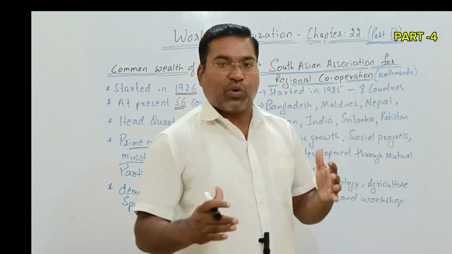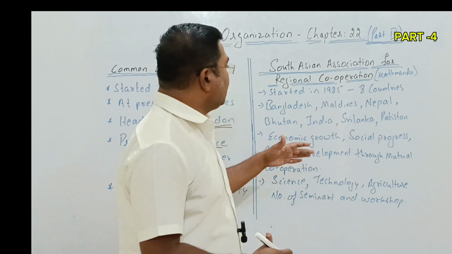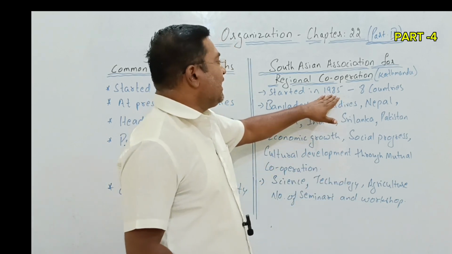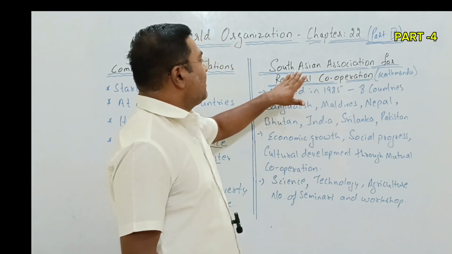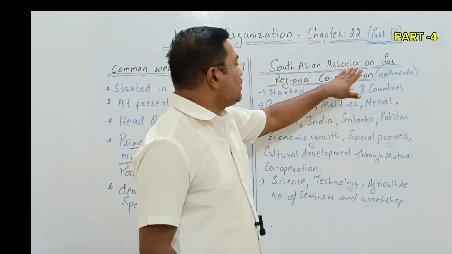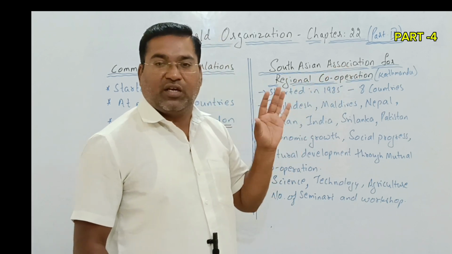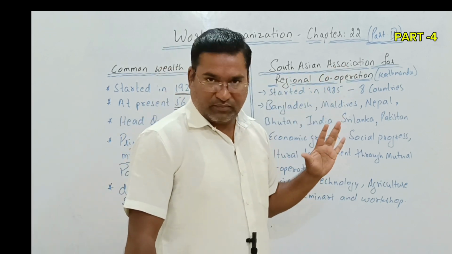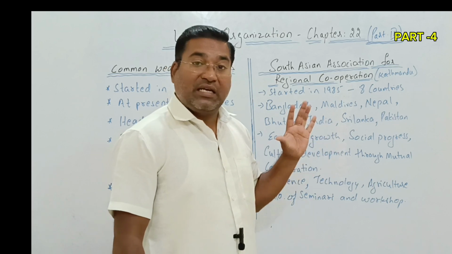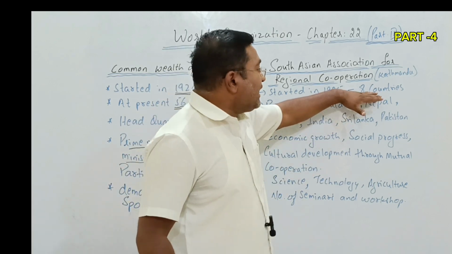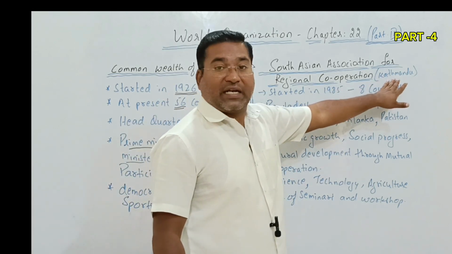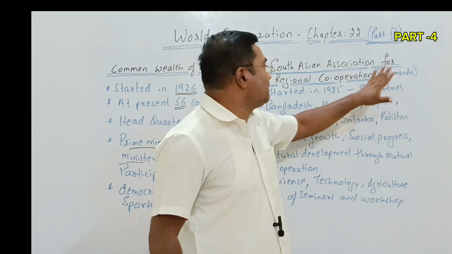In the same way, there is one more organization which came forward in 1985, called the South Asian Association for Regional Cooperation, known as SAARC, with 8 countries and its headquarters located at Kathmandu, Nepal.